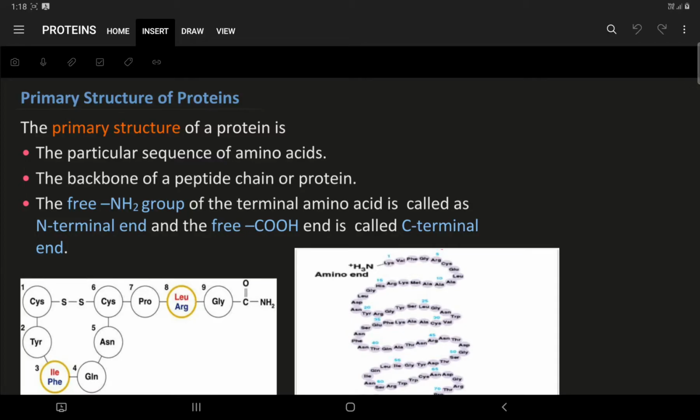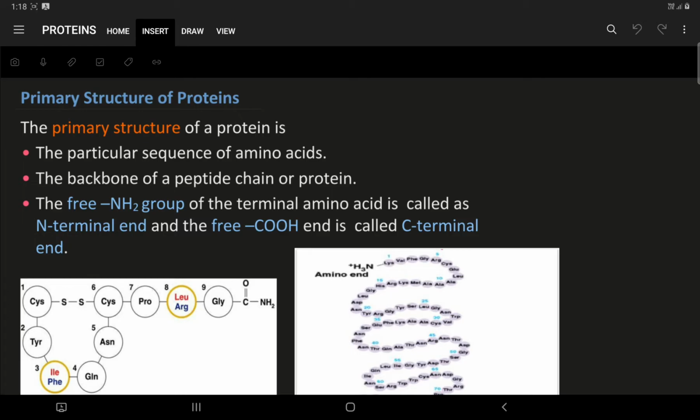In this video, we shall be talking about the primary structure of proteins. We shall discuss how the primary structure of proteins is formed, what is an amide linkage, how the polypeptide chains are formed, and how these polypeptide chains combine together to form more complex structures that give rise to secondary, tertiary, and quaternary structures. So now let us discuss the primary structure of proteins.